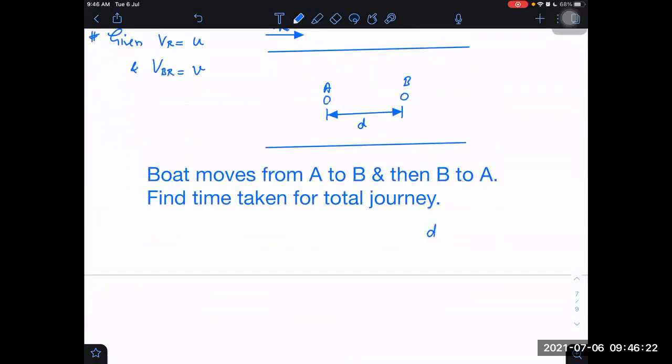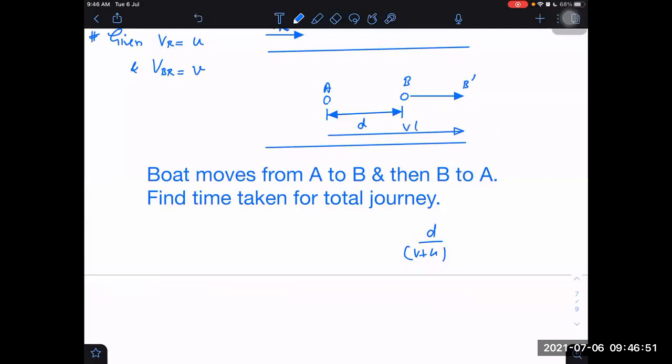He's saying he went downwards D, and he's saying D upon V plus U, because downward the speed is increased. If downward the speed is increased, why are you forgetting that in downward direction B is also not stationary? If you are doing it in ground frame, then also do it right. In ground frame, B is not stationary. If B is not stationary, B will be in which position? B dash position. What time will the boat take to go from A to B dash position?